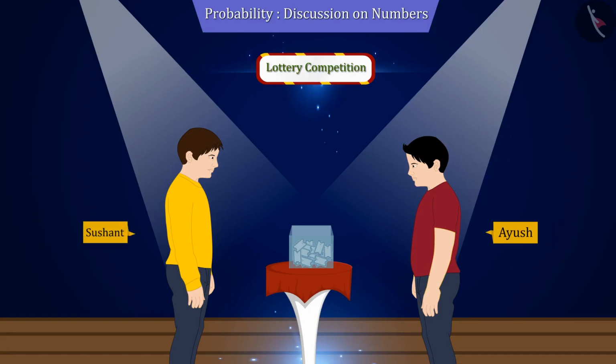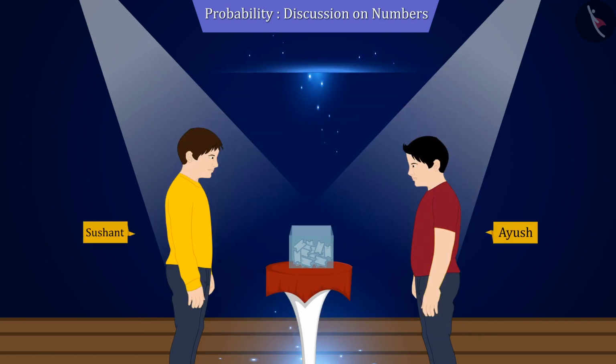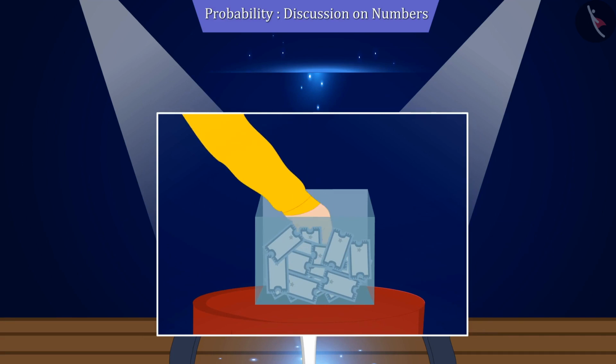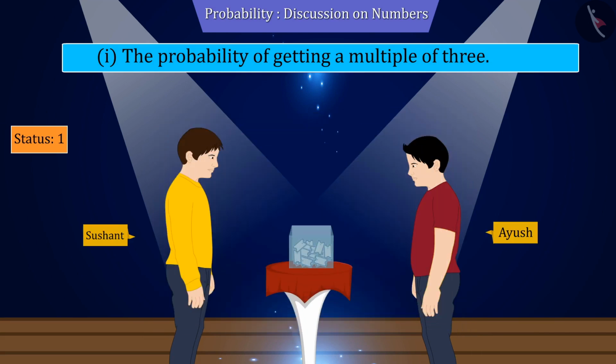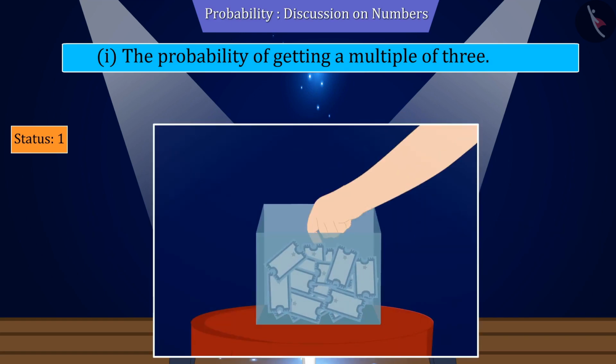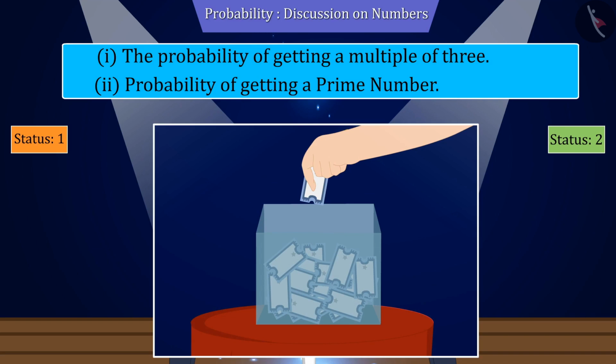Sushant and Ayush participate in a lottery competition. There is a box containing slips with numbers written on them from 1 to 20. If Sushant picks up any one slip out of those 20 slips, then what will be the probability of getting a multiple of 3? Similarly, if any slip out of 20 slips is picked up by Ayush, find the probability of getting a prime number.